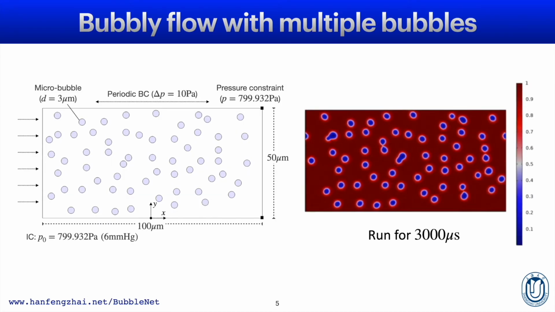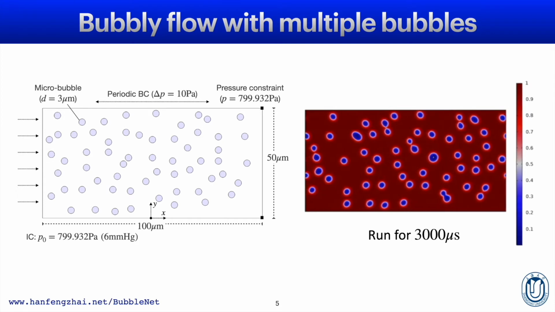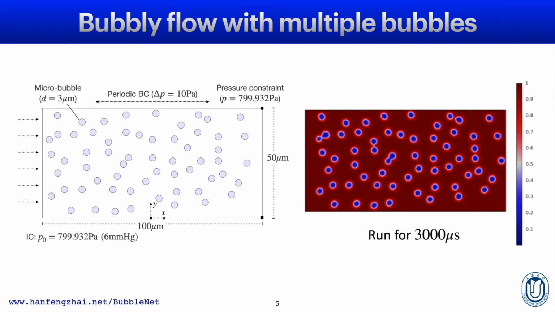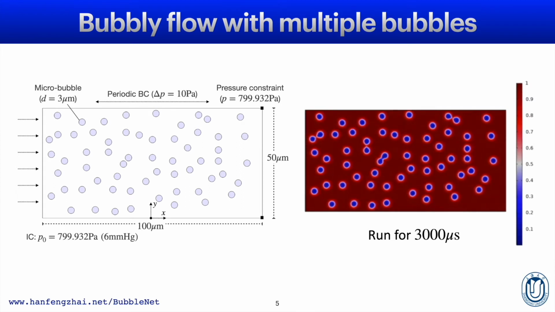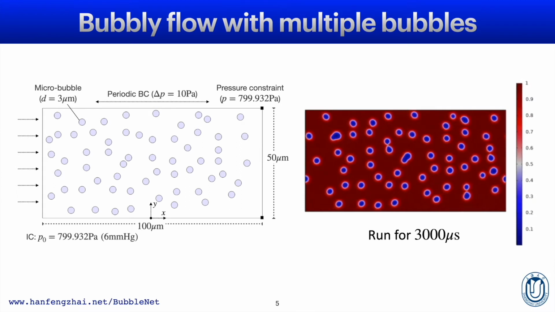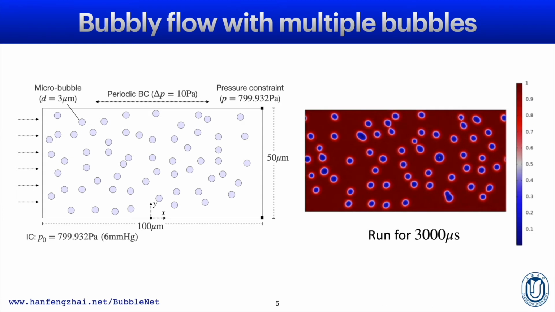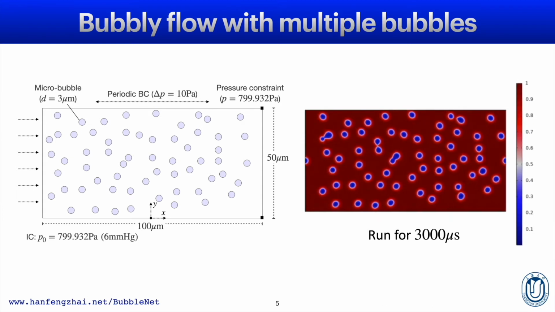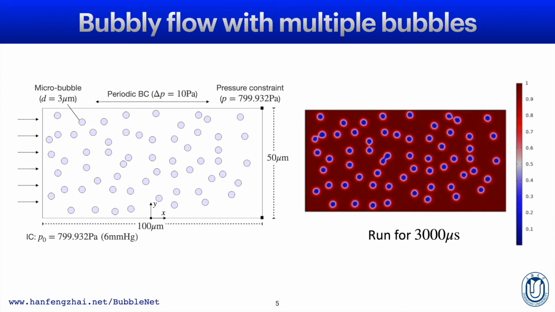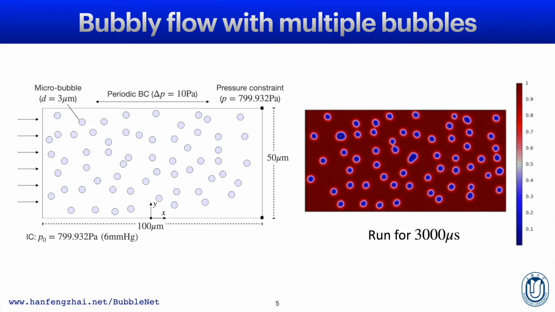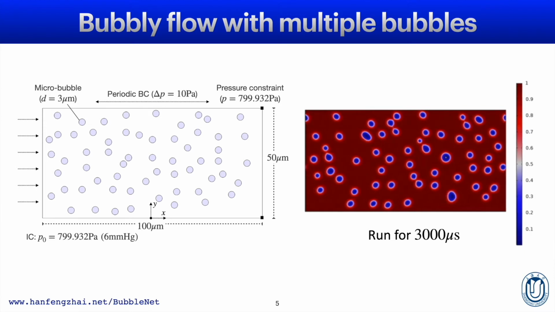Similar to the single bubble simulation, we set up a 2D microtube with length of 100 micrometers and a diameter of 50 micrometers. We set up 60 microbubbles of diameter 3 micrometers, randomly distributed in the microtube. The initial conditions and boundary conditions are the same as the last case, and the simulation result is shown on the right, running for 3,000 microseconds.